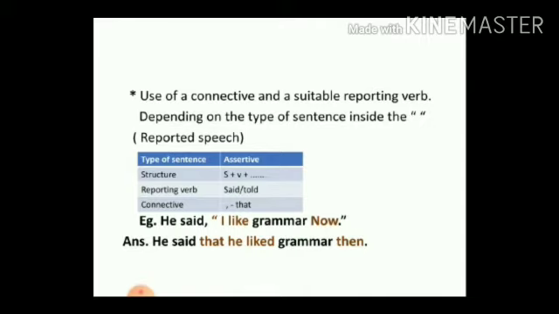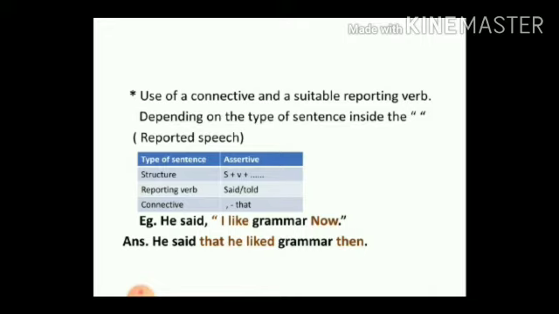Let's take an example. He said, "I like grammar now." Students, of course, we are going to also follow all the remaining rules: the change of tense, the change of pronoun, the change of certain words. And of course, we will remove the inverted commas, and now we are going to see how to use a connective and the reporting verb according to reported speech. So here, "I like grammar" is a statement that is made. So "he said" will remain as it is.